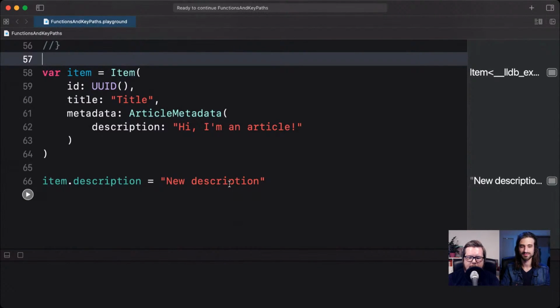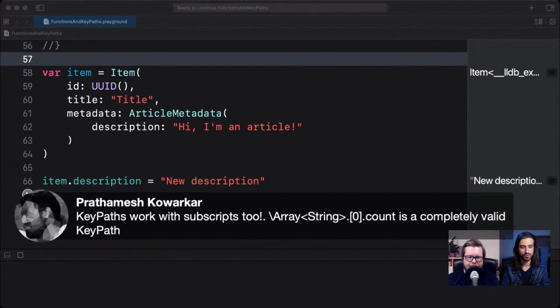So now we can both read and set values using key paths in a dynamic way that is still completely static. And you know what? In the chat we have a great remark. I hope I'm pronouncing it right, Pratamesh is saying that you can make even complex key paths. For instance, you can key path on a subscript and provide a value. And I would say you can go even further, because here 0 is hard coded, but you can use a function call to get the value for the index. So you can really make KeyPath expressions that are really non-trivial.